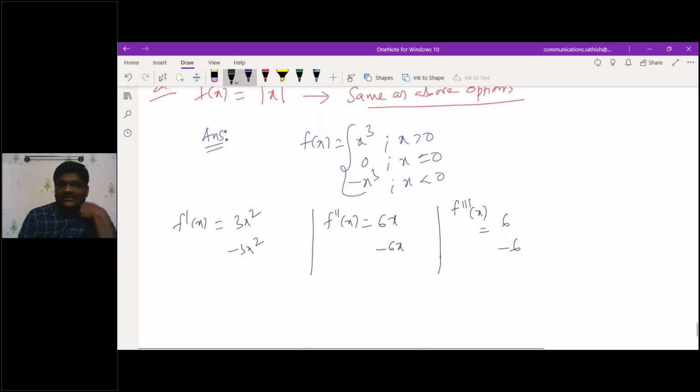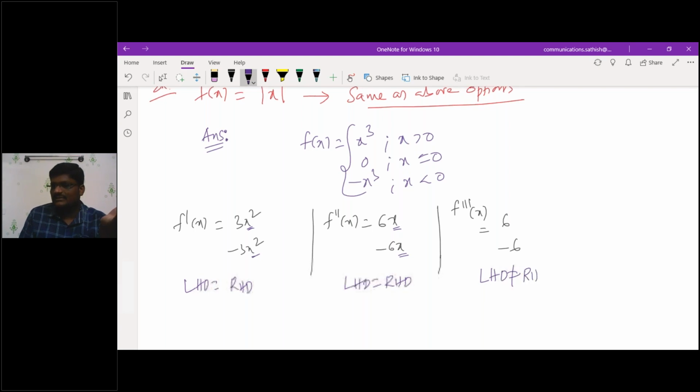In which cases is your left hand derivative equal to right hand derivative? In this case, because it is multiplied with x, directly it will become 0. So LHD is equivalent to RHD. This case also has x. LHD is equivalent to what? RHD. But in this case, here you don't have any x term multiplication. So LHD is minus 6, RHD is what? Plus 6.